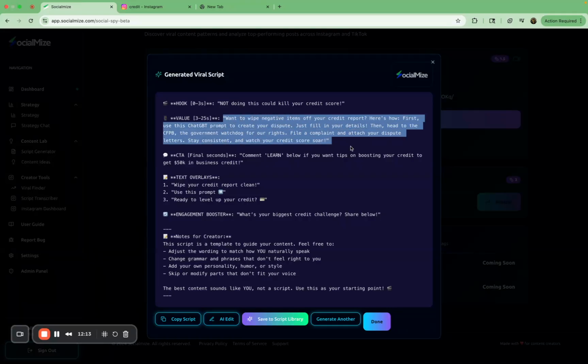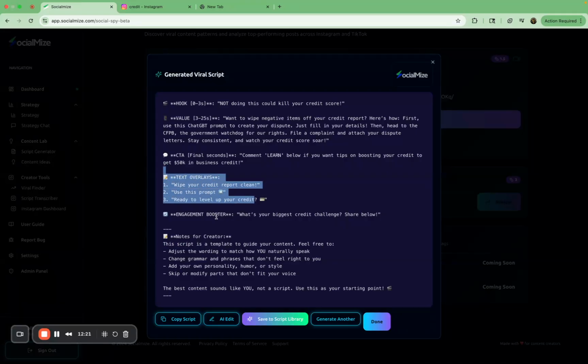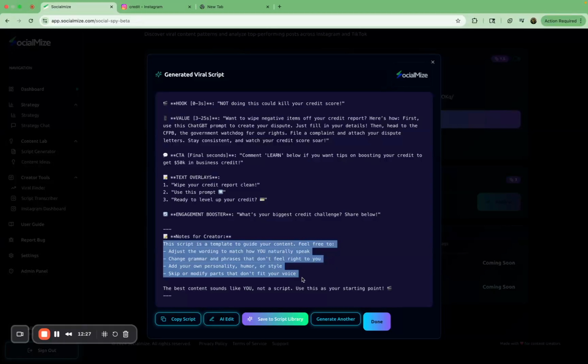And then boom, it starts actually giving information. It gives a breakdown of everything you need to know, and it gives it down text overlay. It gives you suggestions for text overlays. It gives you examples of engagement boosters, things to actually boost it up. It gives you examples of things that other creators are doing, or what to do to make the video perform the best, right?